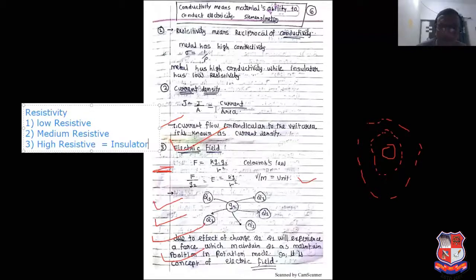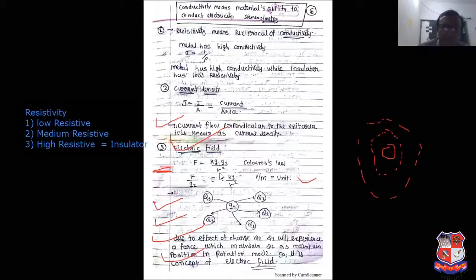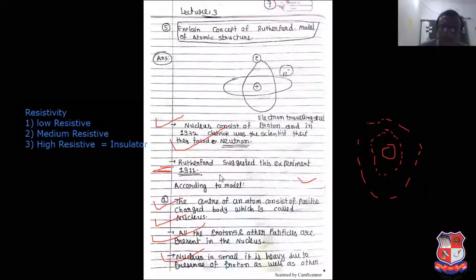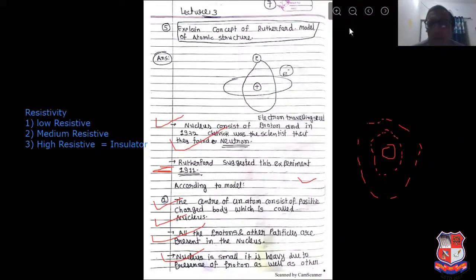Current density J equal to I divided by A. Electric force F equal to kQ1Q2 divided by r squared. So F by Q2 equal to electric field. So it is the fundamental rule related to classical free electron theory. In the next lecture, we will concentrate on the quantum free electron theory. Thank you.